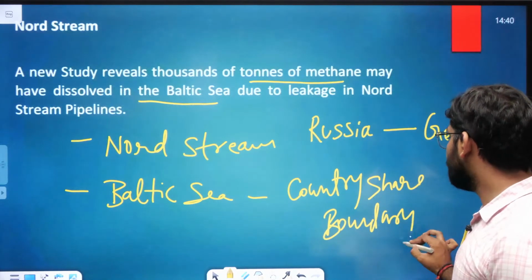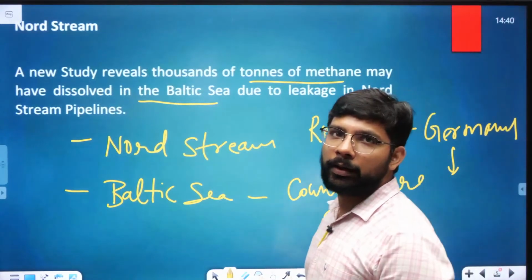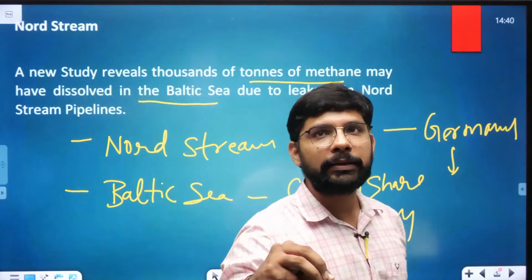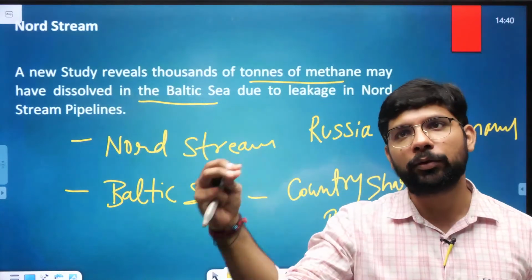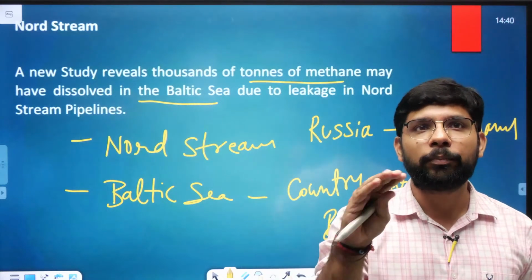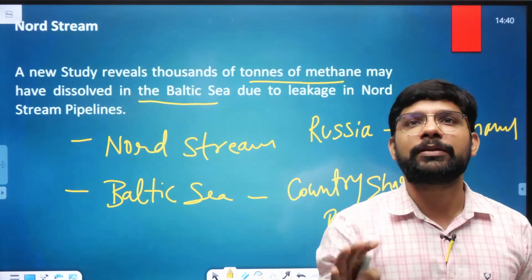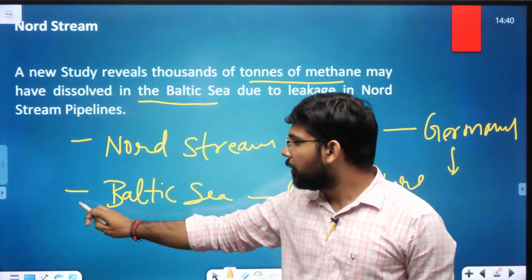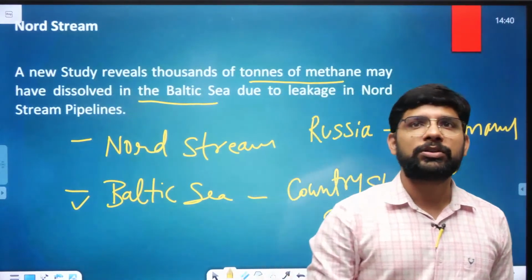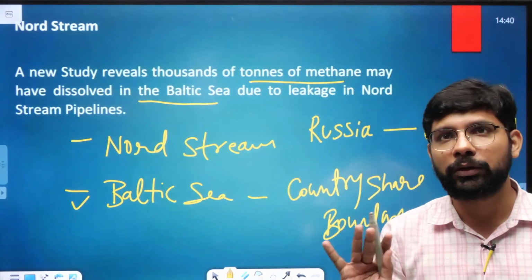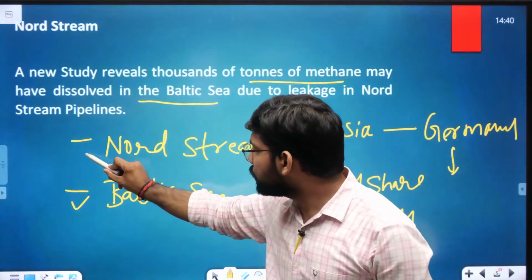In 2024, there was a question on a similar line: which of the following countries share a border with the North Sea? Similarly, the question can be asked about the Baltic Sea. So we should focus on the Baltic Sea and also on the Nord Stream.